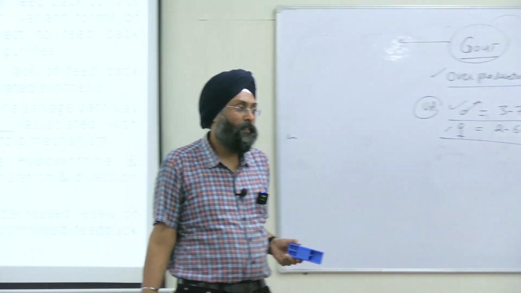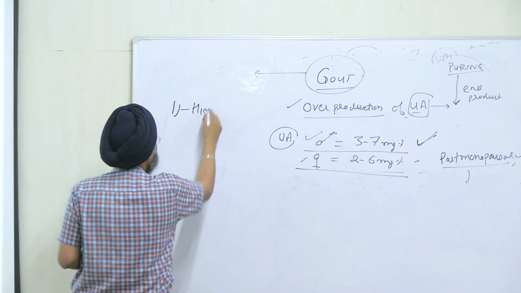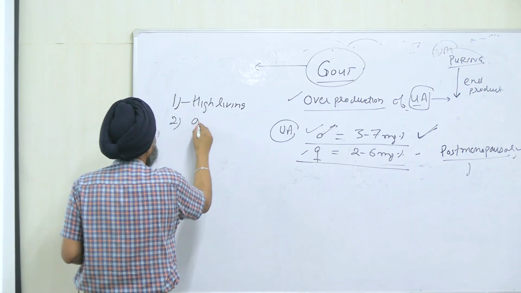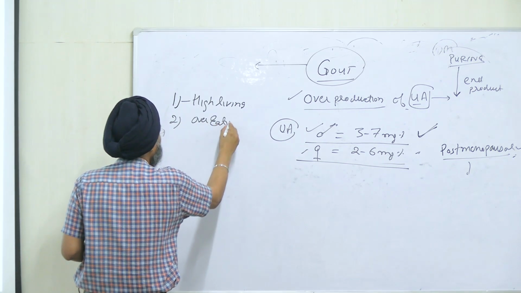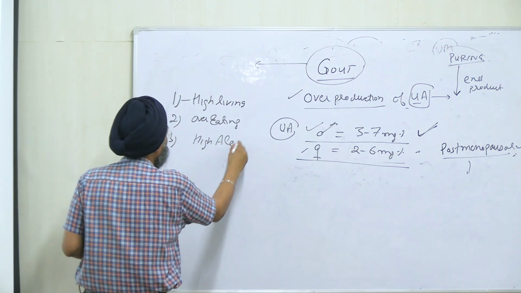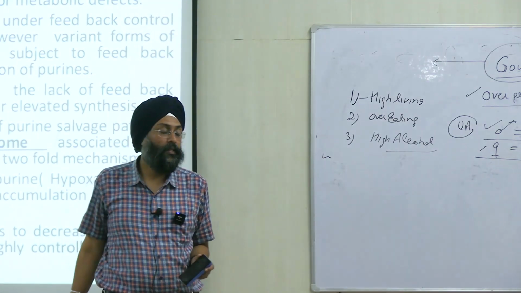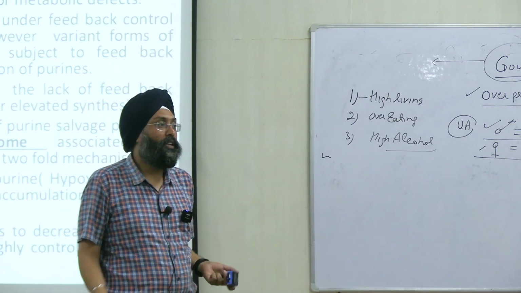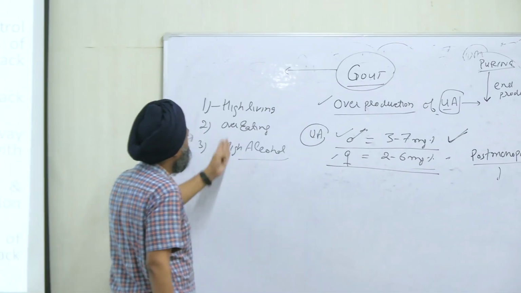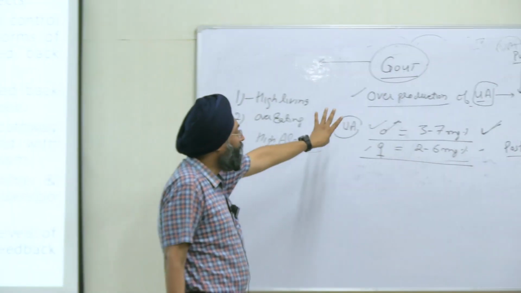What leads to gout? It is a disease that is caused due to high living, overeating, and high alcohol consumption, right? So you can also say it is a disease of the rich people who overtake alcohol or overeat or have high living, right? It can lead to these symptoms, right?